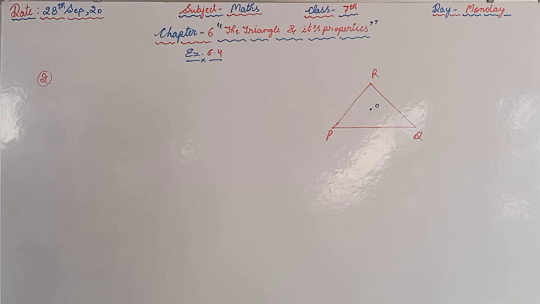Now after that, some parts are there: OP plus OQ is greater than PQ.